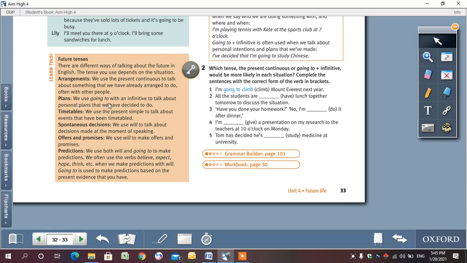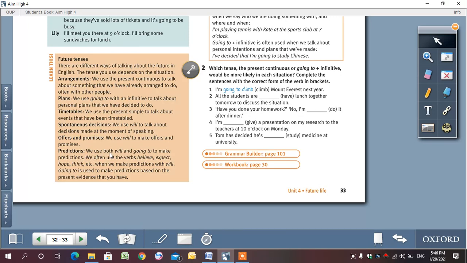Plans, we use going to with an infinitive to talk about personal plans that we have decided to do. So they are either personal plans or personal intentions. Timetables, we use the present simple to talk about events that have been timetabled, as we mentioned before. Spontaneous decisions, we use will to talk about decisions made at the moment of speaking. Offers and promises, we use will to make offers and promises.